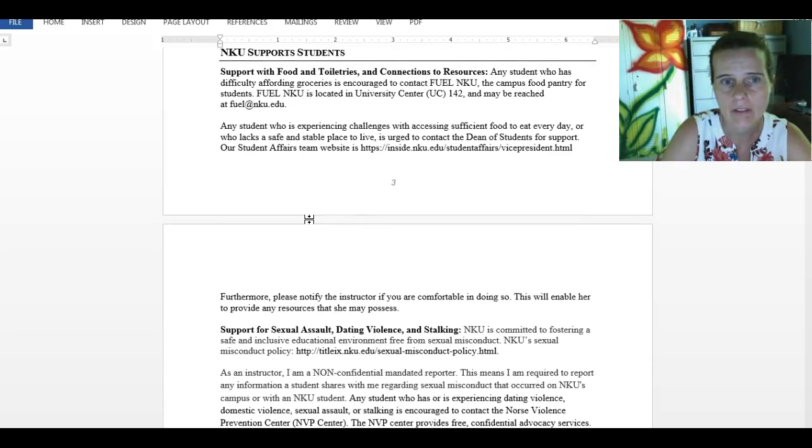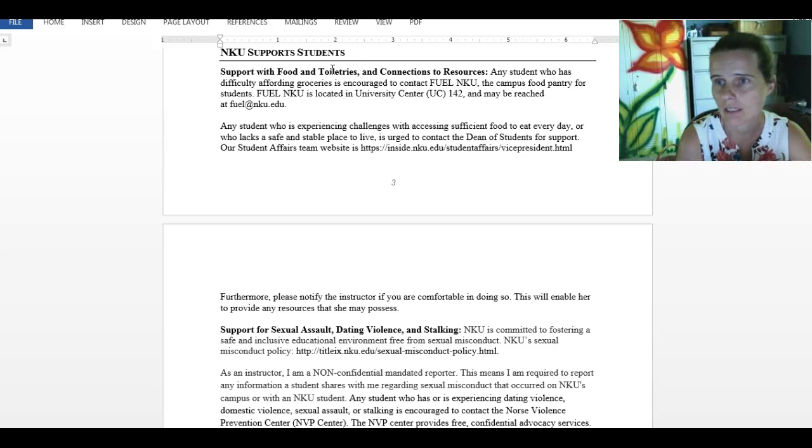Then I'd like to point out this section, NKU supports students. Food insecurity is a topic that we're actually going to talk about during this course. It is quite common among college students, much more common than we might expect. Going to college is academically very taxing. So we do have a food pantry on campus. It's called Fuel NKU.